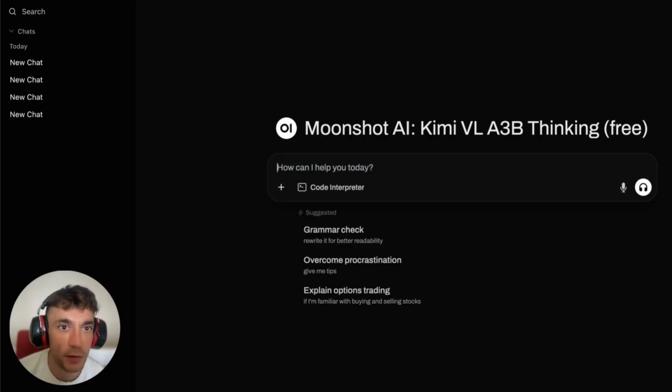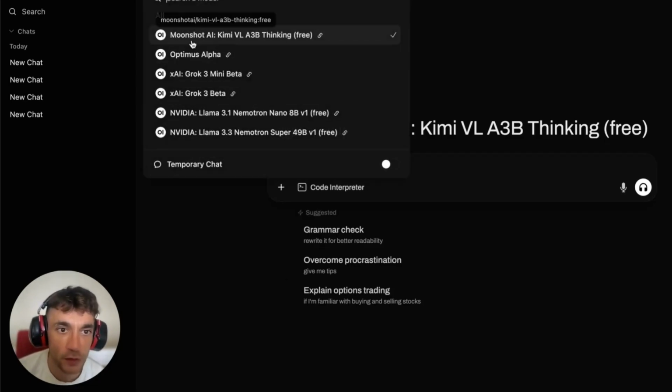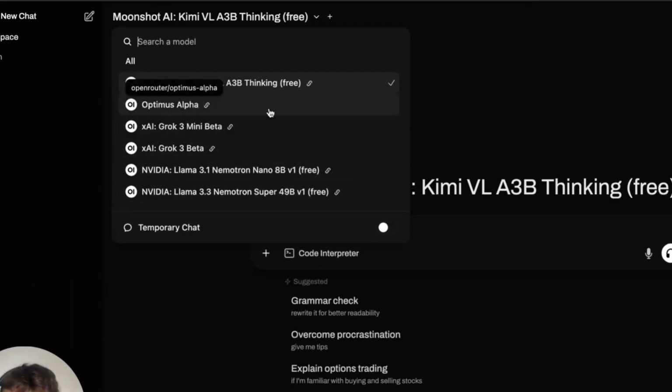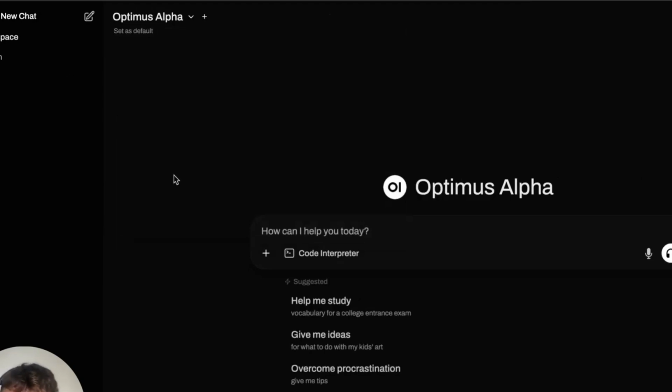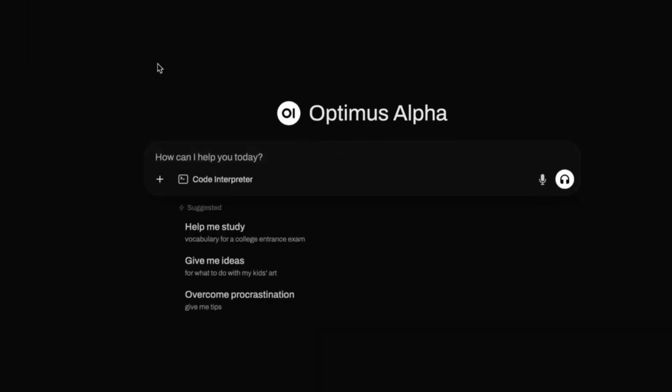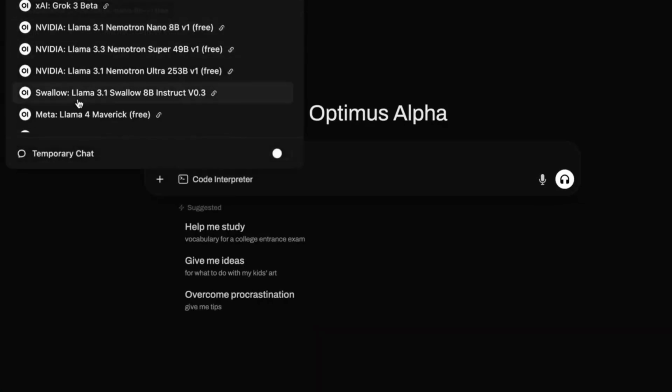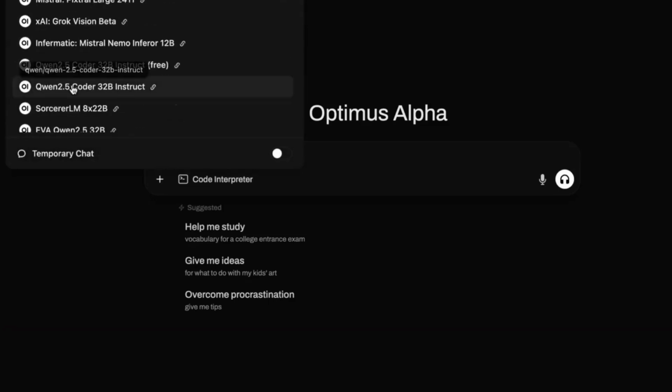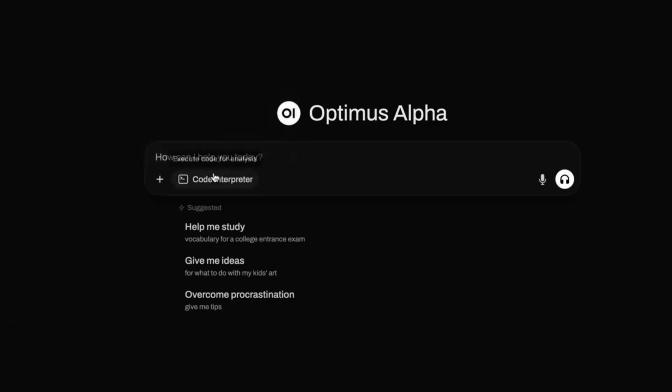Boom shakalaka. All right. So we can see inside here, we can select all our models from OpenRouter. So for example, I can select Optimus Alpha and then start coding with it directly. You can also choose between all these different models inside OpenRouter, which is pretty cool. And additionally, you can capture or upload files. You can use a code interpreter, etc.